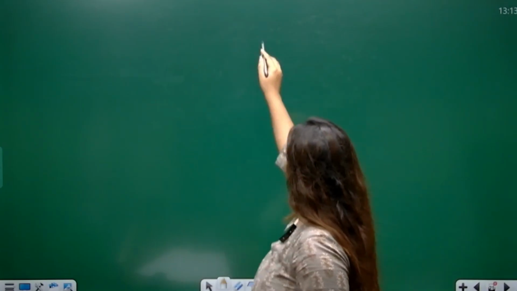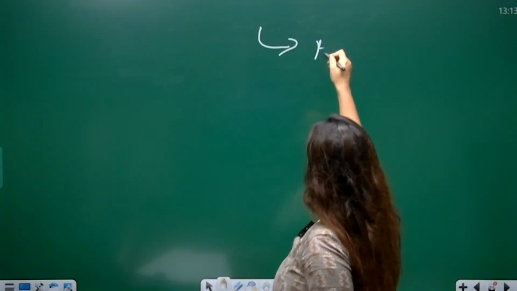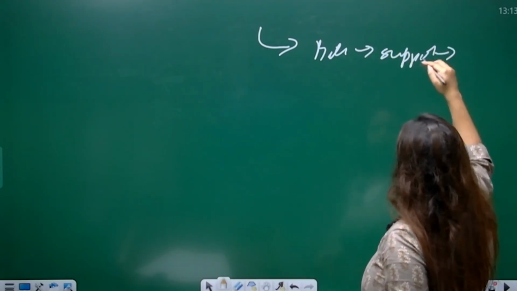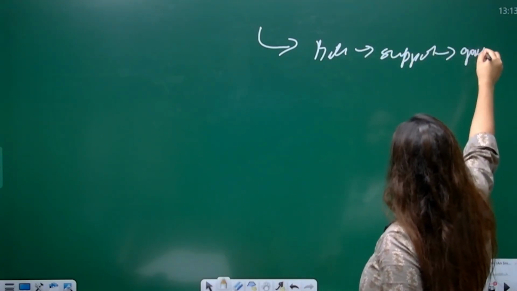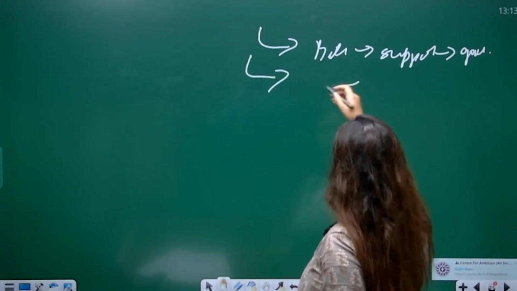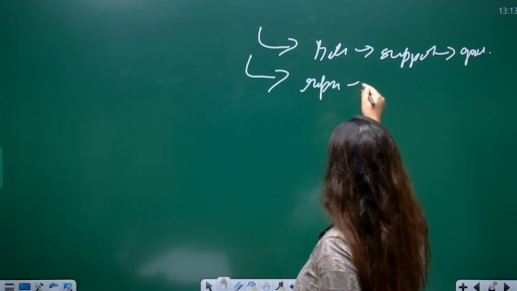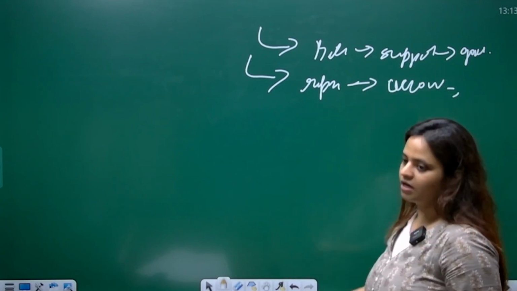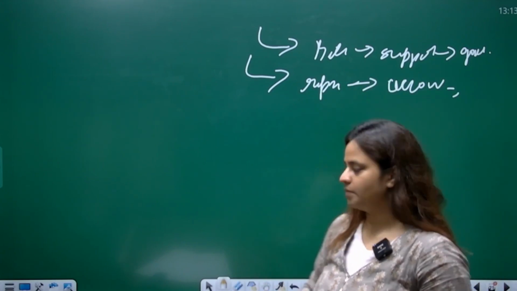Okay. The first function, as I have told you, the bill has to get support of the government. The second is the representatives are accountable. Okay, the executive is accountable to the parliament.